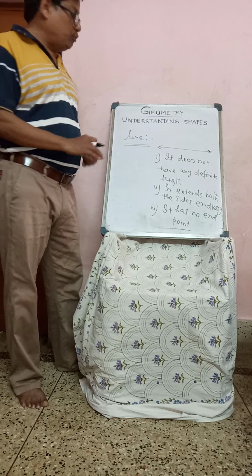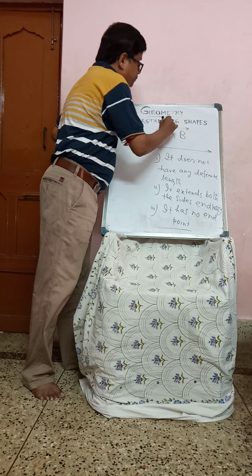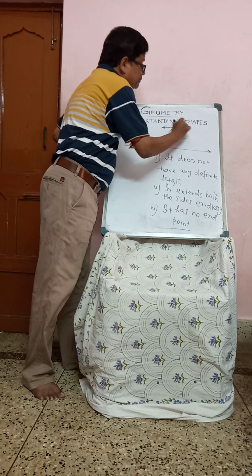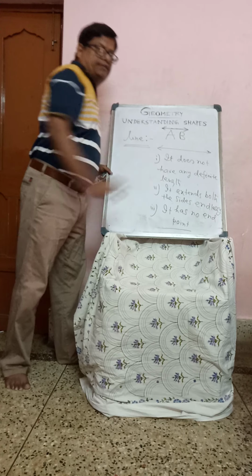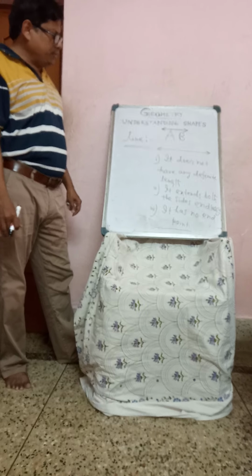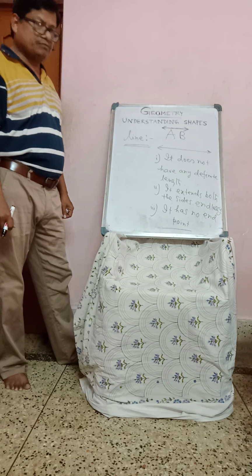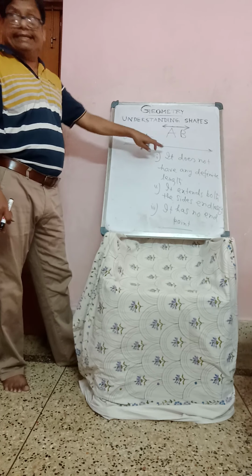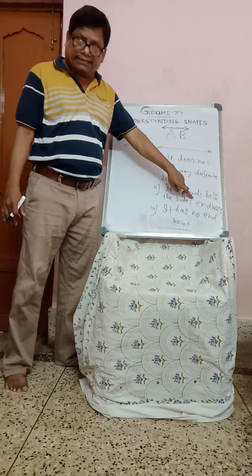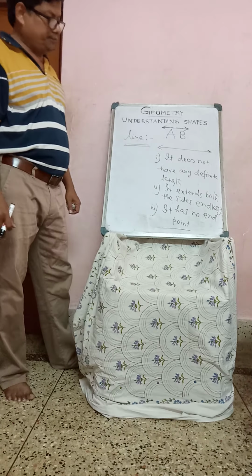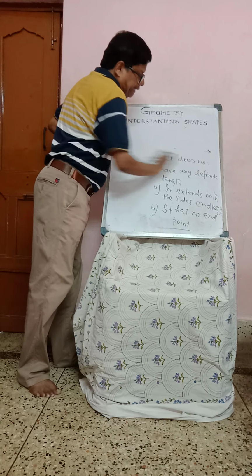And it is denoted by the symbol. If we take two points, suppose A and B, with arrow signs on both sides, the line AB, AB denotes a straight line. All of you understood? It does not have any definite length. It extends both sides, and it has no end point. Next, line segment.